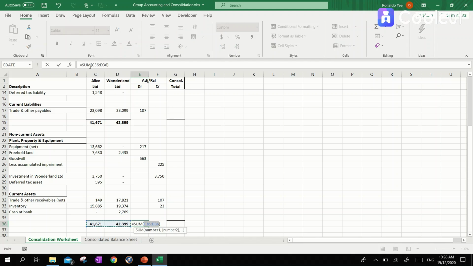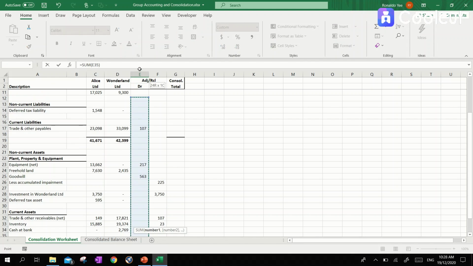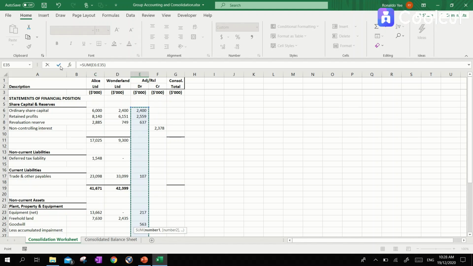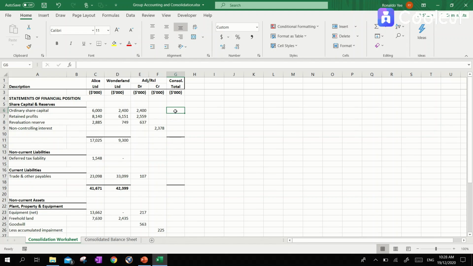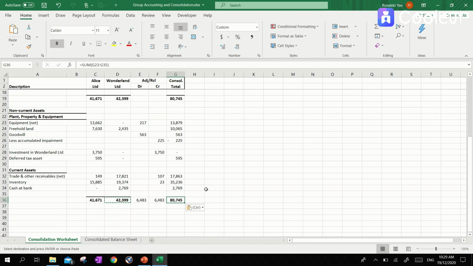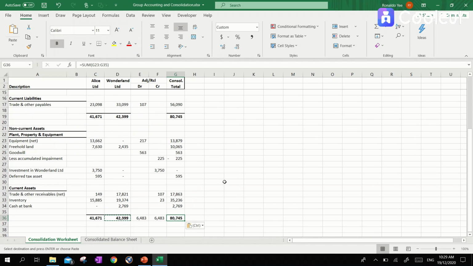Now let's just make sure the total debits is equal to the total credits before we move on. Yes, they are. So now we can calculate the consolidated total. And we'll achieve this figure where the total assets equal to the total liabilities plus equity. Now we can move on to do the consolidated balance sheet.